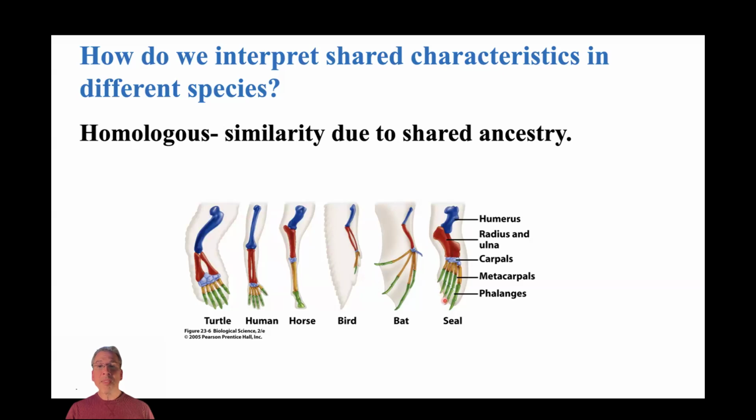That pattern is very fundamentally the same in all these different groups of animals. We say, well, I guess it's possible that these developmental patterns evolved separately in these different groups, but it's more likely and more easily explained if this pattern of bone formation evolved once and was then modified in these different lineages. So again, we'd say this is an example of homology, right? These similar structures as a result of shared ancestry.